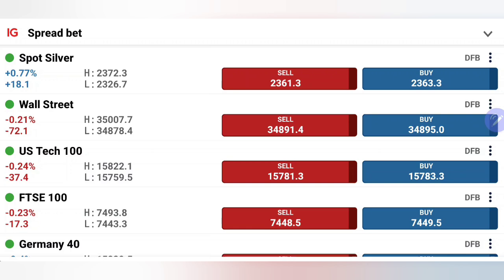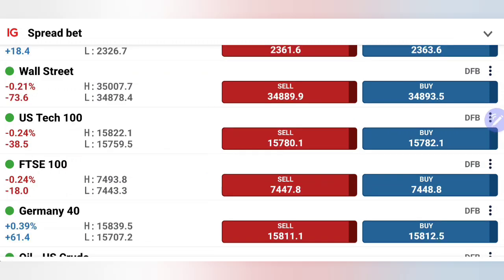Which position you should take trading Nasdaq 100 and Dow Jones? We will see with the help of charts and indicators. This is the second update for the day. Those who watched the first update must have profited.